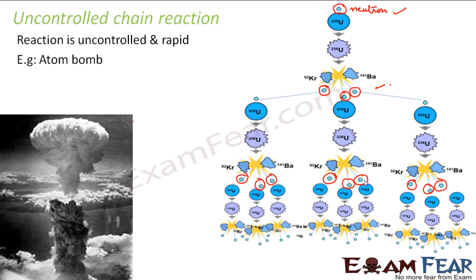So this kind of chain reaction actually takes place inside an atom bomb. So that is the destructive form, because when your energy is not in a controlled manner, what will happen? The bomb blast will take place because the energy is uncontrolled. So this will not be of much use. Instead, it is for destruction, right? So that is an uncontrolled chain reaction.